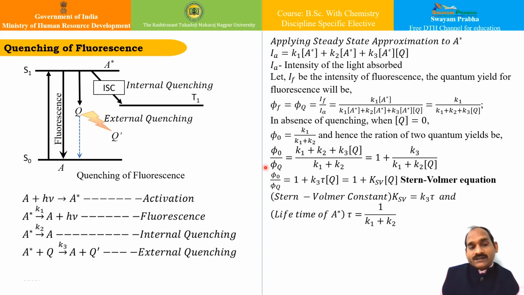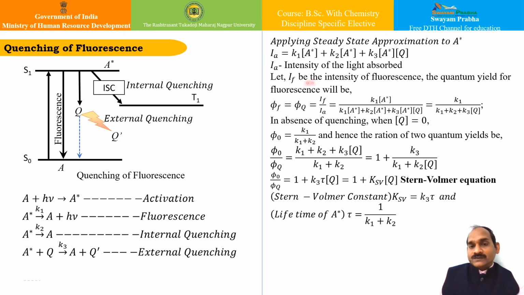If you try to do some kinetics of this particular mechanism, and apply the steady state approximation to the concentration of the excited activated state of the reactant, I can find out the intensity of light absorbed by reactant A. I have not gone into the details of the kinetics, but if I apply the Bodenstein steady state approximation for this particular state, I can have this expression, isn't it?